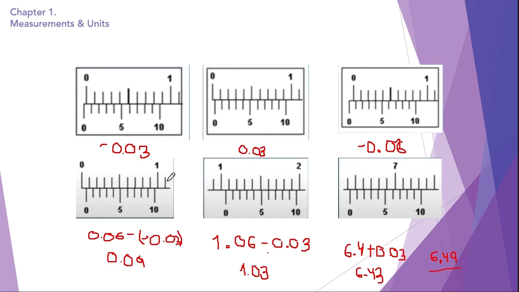Now that we've understood the vernier calipers and the zero errors and how to find the zero error and correct the given readings with the zero error, we can now move ahead onto the micrometer screw gauge.